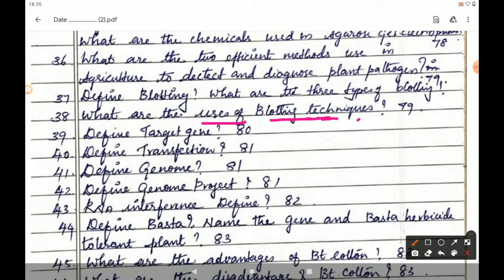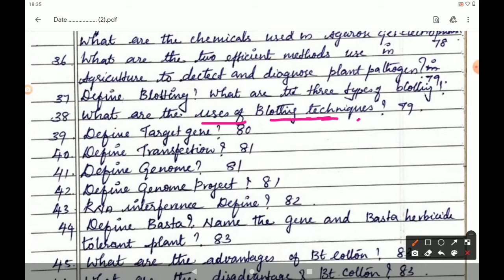Given in page number 80, target gene. Under the heading 4.6.6, bioassay of target gene effect. In that, target gene is target DNA, foreign DNA, passenger DNA, exogenous DNA, gene of interest or insert DNA that is to be either cloned or specifically mutated. Close the bracket.